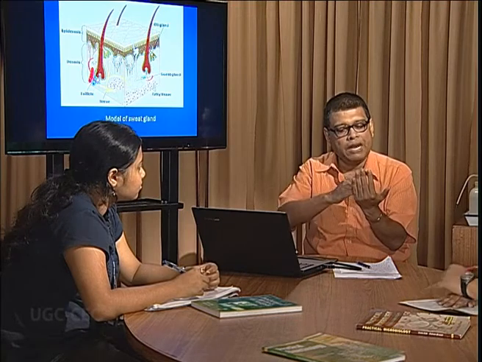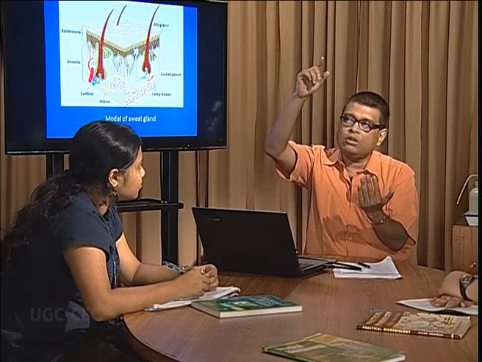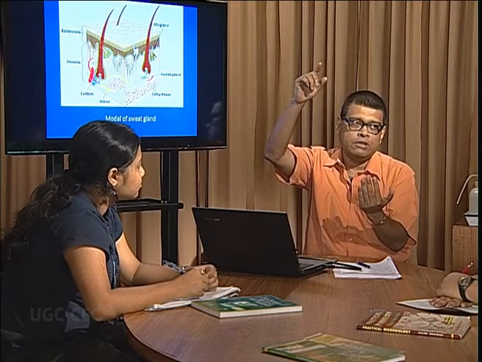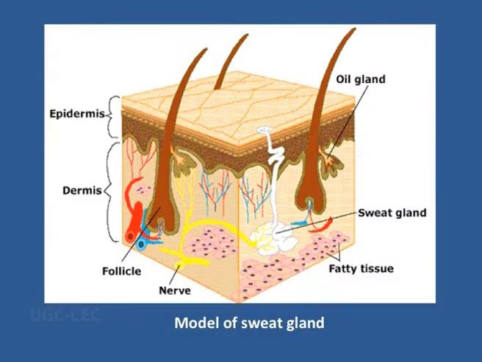Now there are glands called sweat glands. Sweat glands as such, they are mostly present in the dermis, but their opening is in the outermost layer of epidermis, that is the stratum corneum. And these particular glands are of two types. The common type is the eccrine gland, which is present all over the body producing maximum sweat, and the other type of gland is the apocrine gland, and they are produced mostly from certain areas like the armpit.